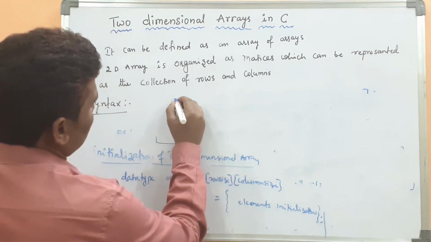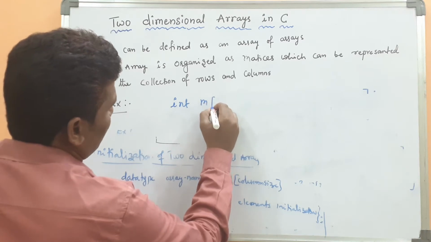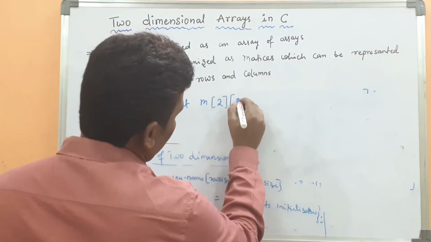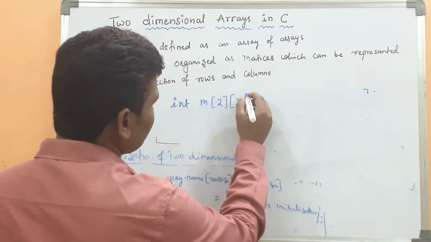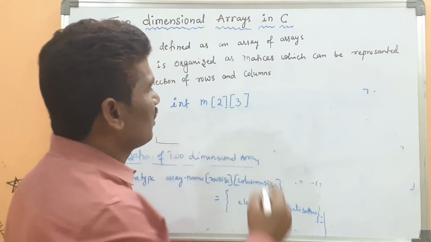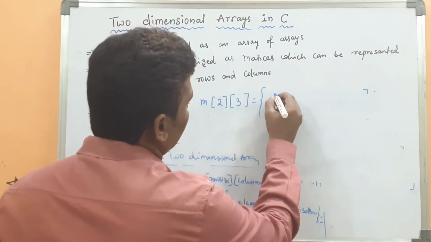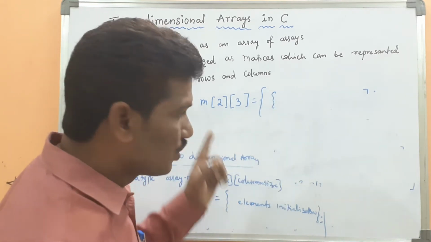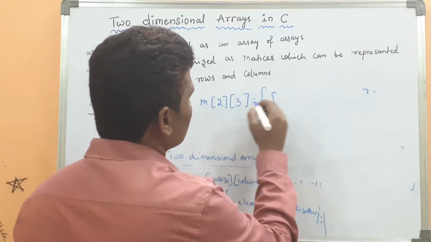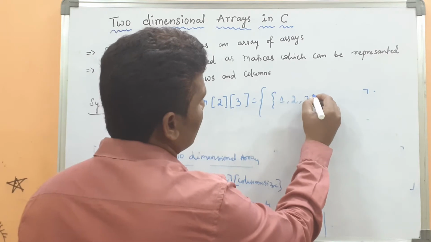Data type, suppose integer, the array name is n, 2 rows, 3 columns. Here the number of rows is 2, and the number of columns is 3. Then the brackets. Here how many rows? 2 rows. How many columns? 3 columns. Suppose 1, 2, 3.